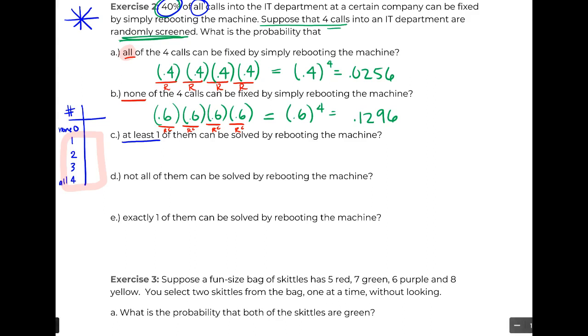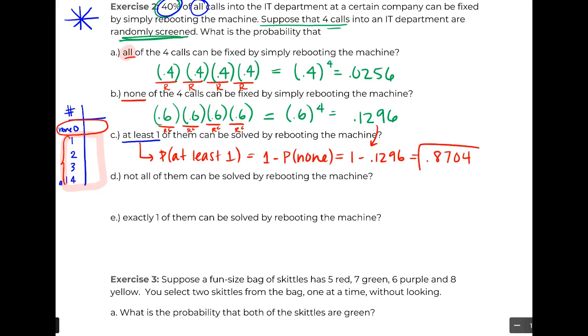Or I can use complements. The opposite of at least one, all of this stuff, is none. So that's just a kind of trick here. Probability of at least one is just 1 minus the probability of none, which we already have, right? So we end up with 0.8704.